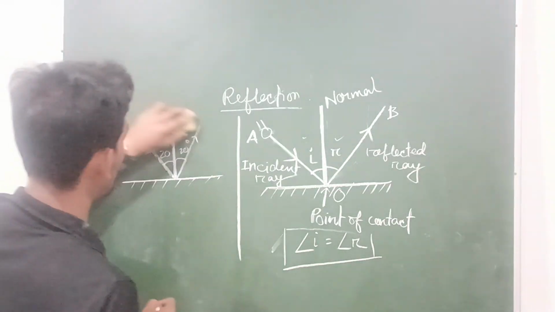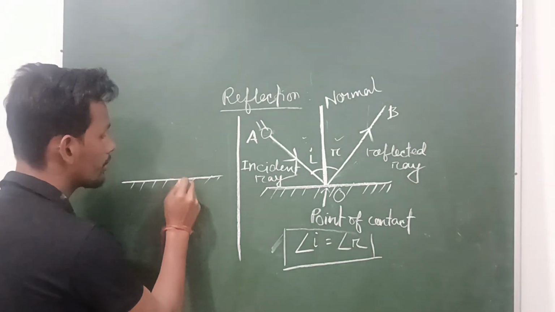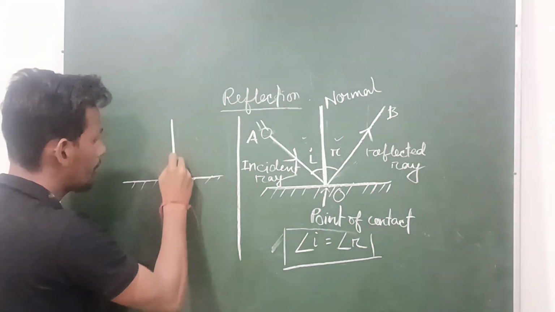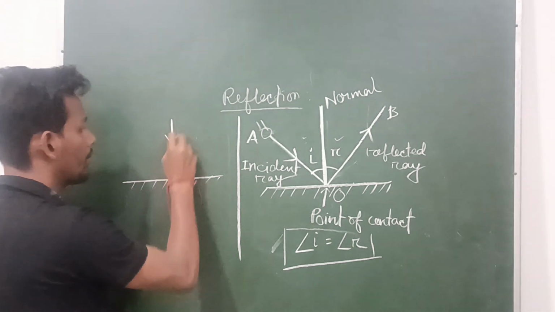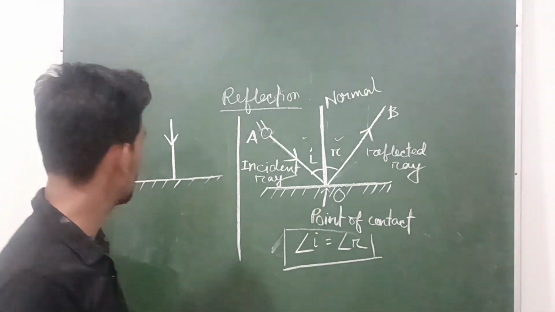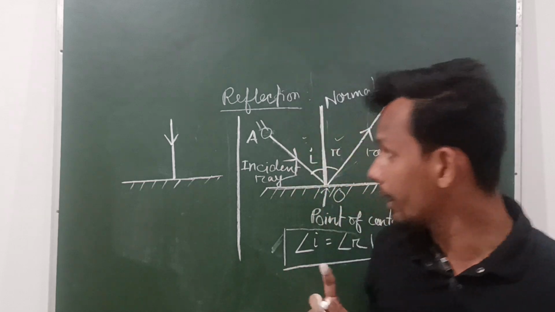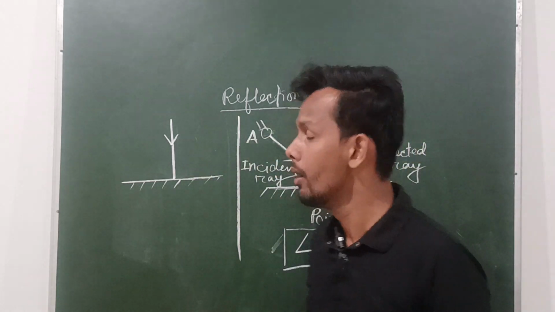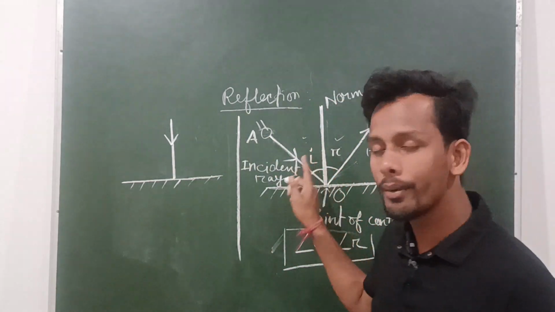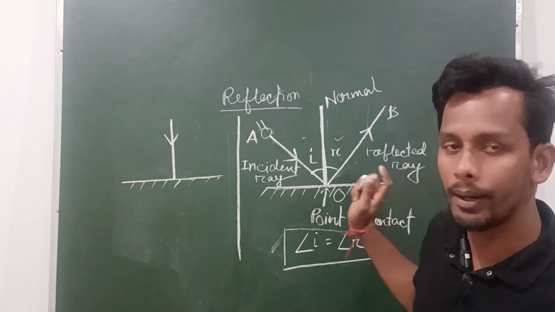Take another example. Say the ray of light falls on the mirror perpendicularly. Then what will be the path of the reflected ray? We know that the incident angle is always equal to the reflected angle and the normal is perpendicular to the plane.